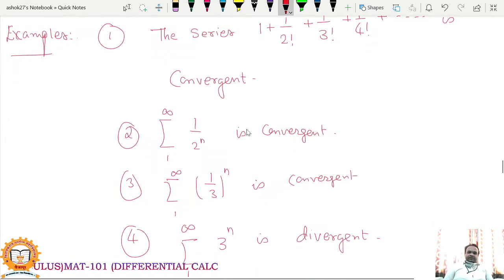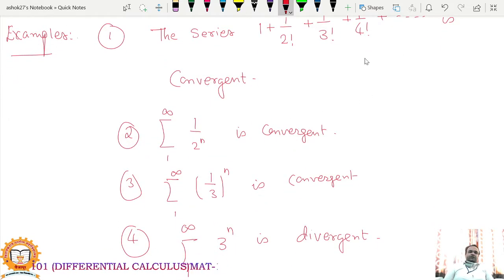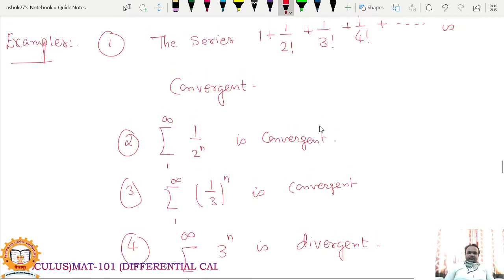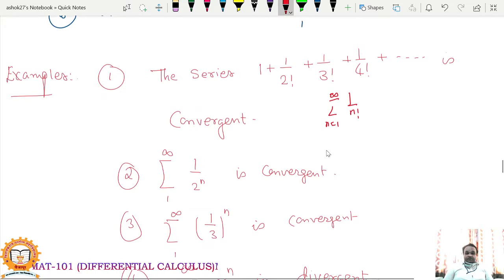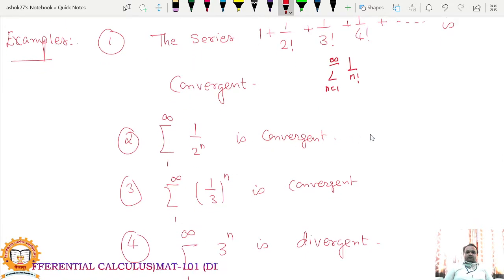There are some examples, and you can see solutions for these examples which are available in the book. If you are interested, you can check. So first, summation 1 upon n factorial, where n varies from 1 to infinity, is a convergent series. Summation 1 upon n is divergent. Summation 1 upon n factorial is convergent. Summation 1 upon 2 raised to n is convergent. Here you can take x equal to half in the geometric series, so obviously it will be convergent.